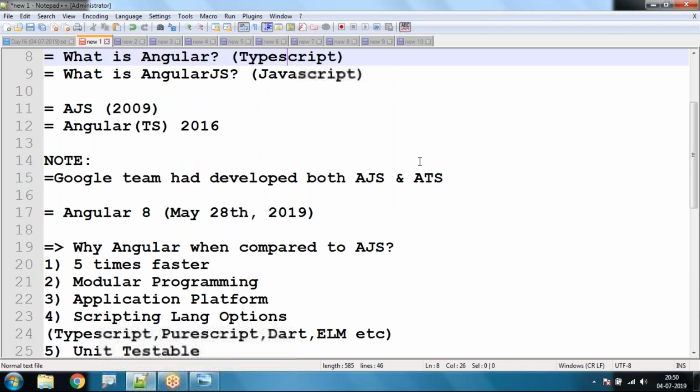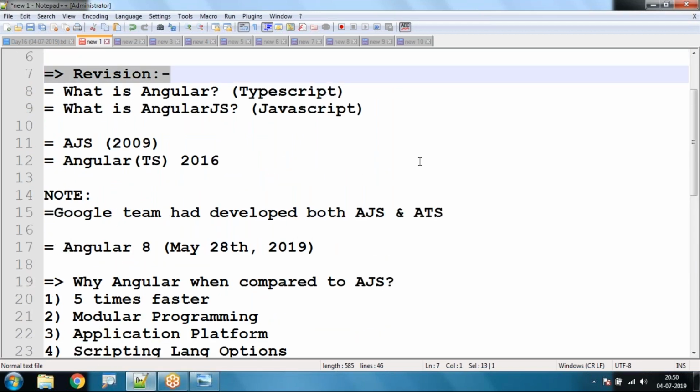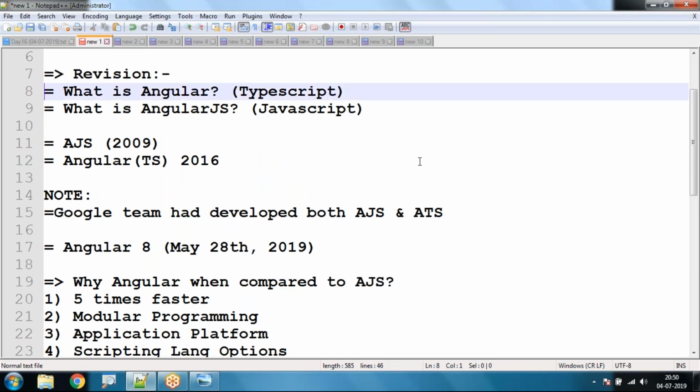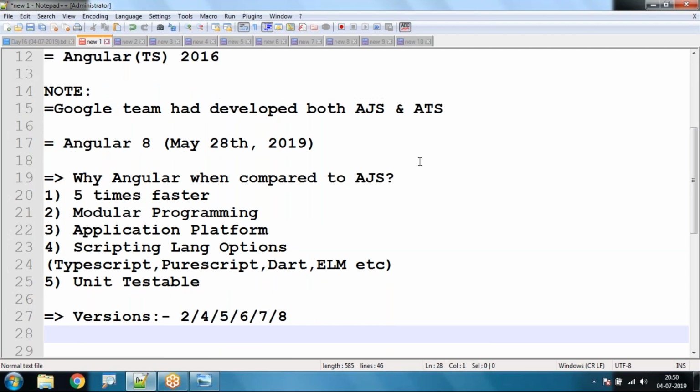So this is what we discussed in the last session. This is a small revision of the last demo session. Is it okay, all of you? So what is Angular? Why Angular? And why do we have to prefer Angular when compared to AngularJS? This demo video that we discussed yesterday will be shared with all the new students who are registering for this course. Is it okay, all of you? Right, and I just muted all of you, and at the end of the session if you have any queries you can ask me one by one. I'll give a chance for everybody. So let's start with today's session.